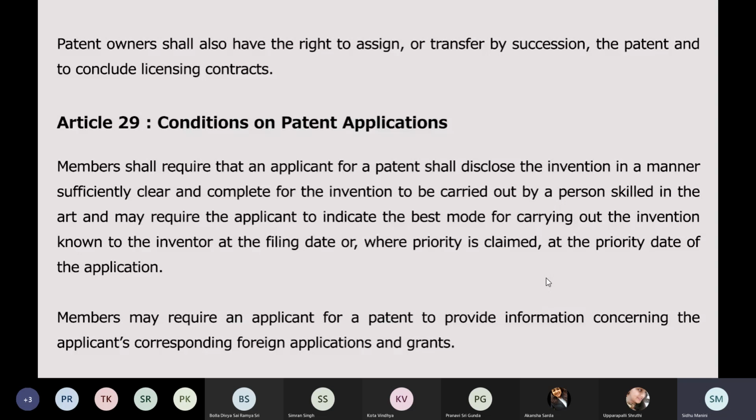That's not the best mode of operating the invention. You are not allowed to do that. TRIPS has mandatorily said that you have to disclose the best mode for carrying out the invention, and so has the Indian law, because this is a shall provision.